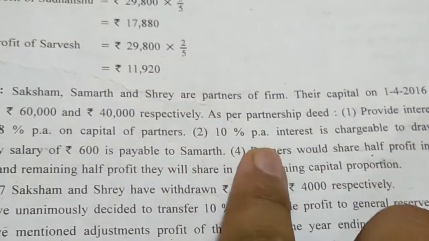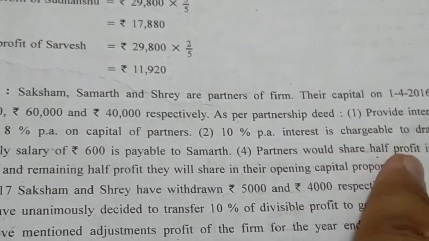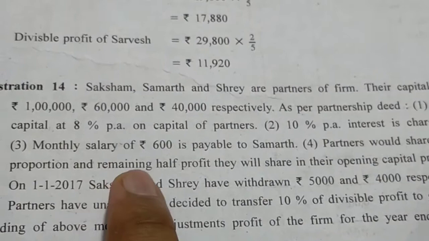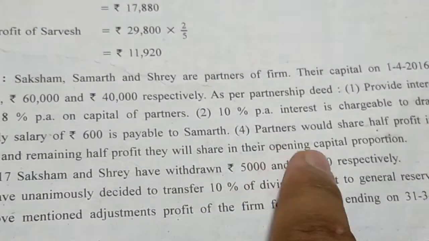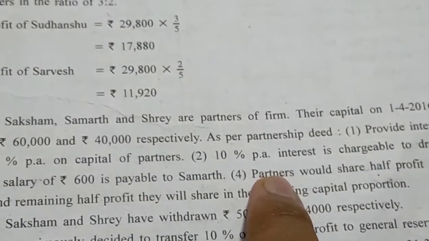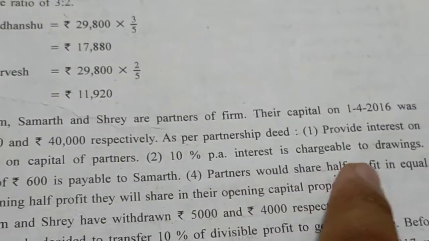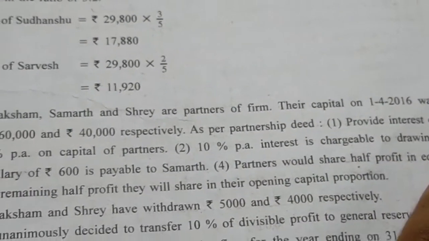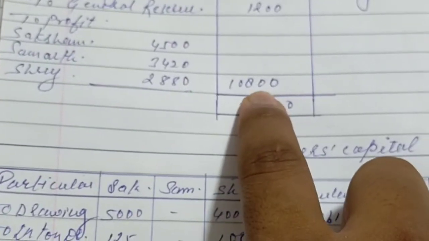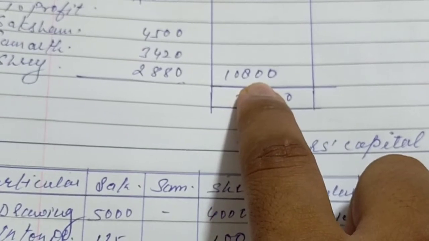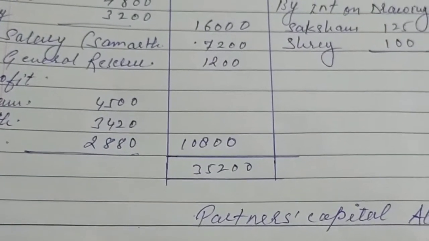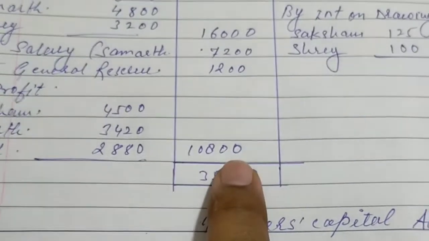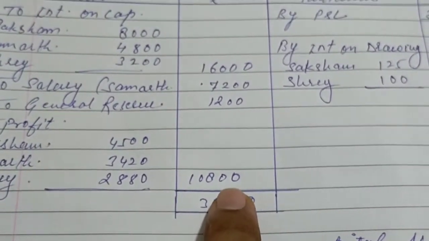Fourth point, partners would share half the profit in proportion to their opening capital, and the remaining half of the profit they will share equally. Okay, so total profit is 10,800. Here you can see total profit is 10,800. So we will break this profit.